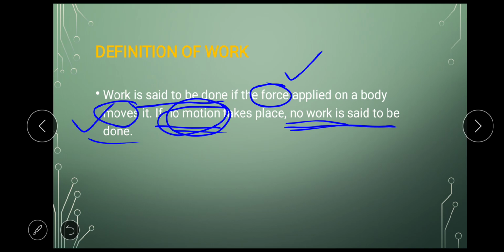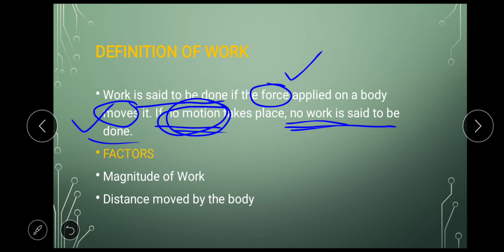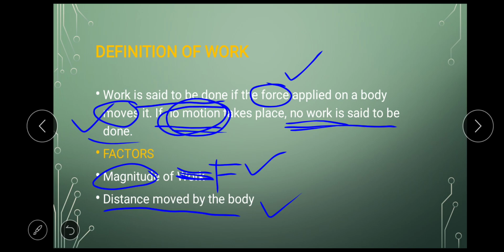Understood? So based on this, what are the factors affecting work? There are two important factors. The first factor is the magnitude of force applied, and the second is the distance moved by the body. Magnitude means basically the value, the amount of force you apply. So if I am applying more force, more work will be done. And if the object is moving a greater distance, then we say that more work is done.